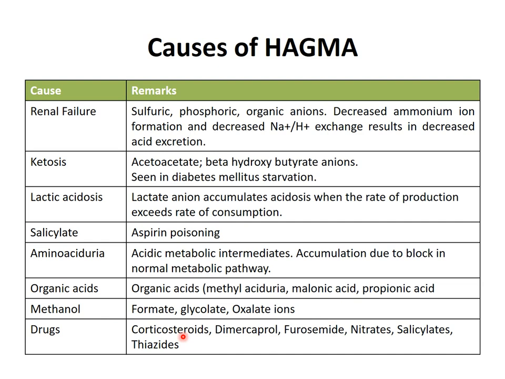Certain drugs like corticosteroids, dimercaprol, furosemide, nitrates, salicylates, and thiazides are also causes of high anion gap metabolic acidosis. You must know these three: renal failure, ketosis and lactic acidosis, or organic acidosis.